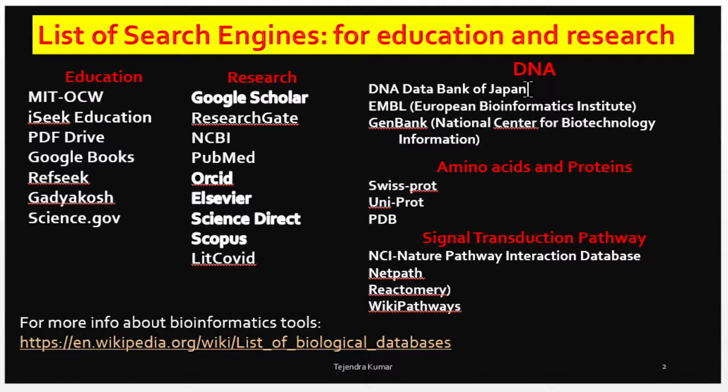you can go through some research databases, and these are the DNA Data Bank of Japan, EMBL, European Bioinformatics Institute, GenBank, National Center for Biotechnology Information. Okay, whereas if you want to find amino acid and protein sequences and their study, then you can download them via Swissprot, Uniprot, PDB.